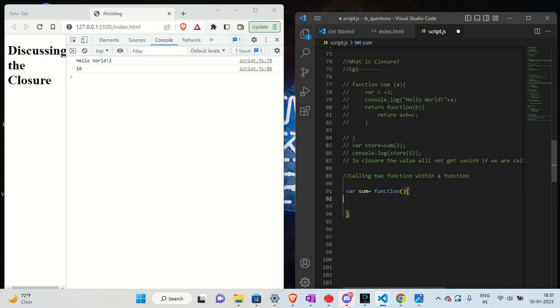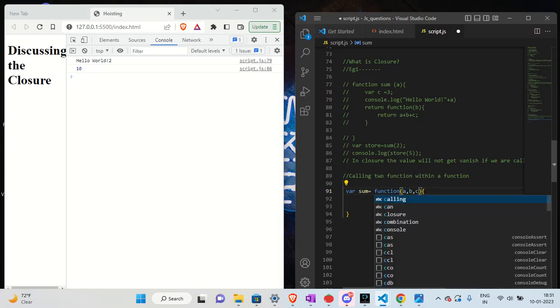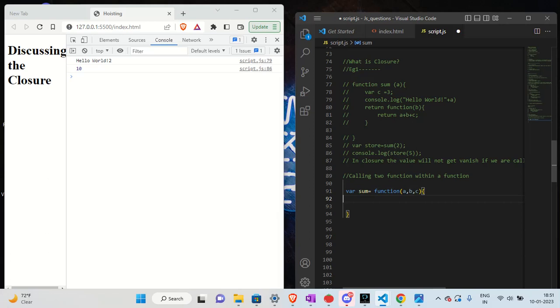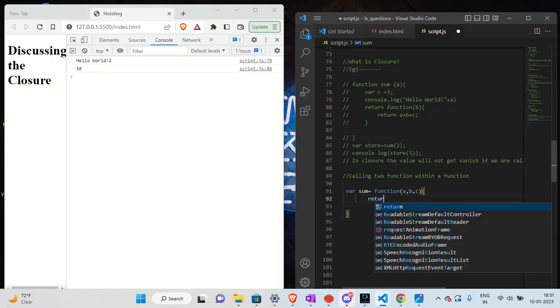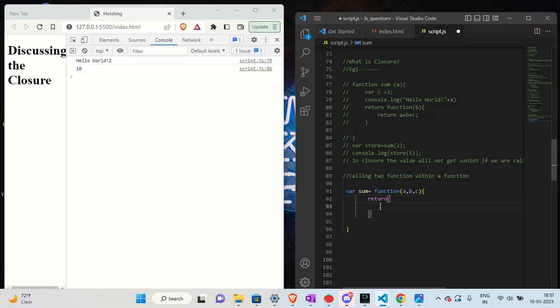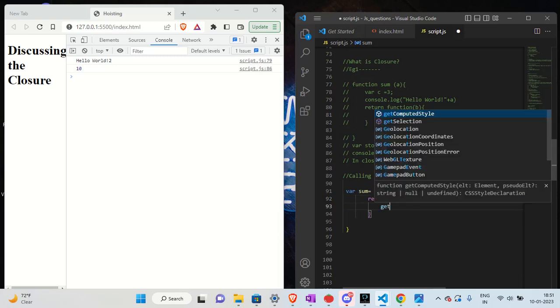We will pass three parameters here, a, b, c. Now we will do return, and we will create two keys.